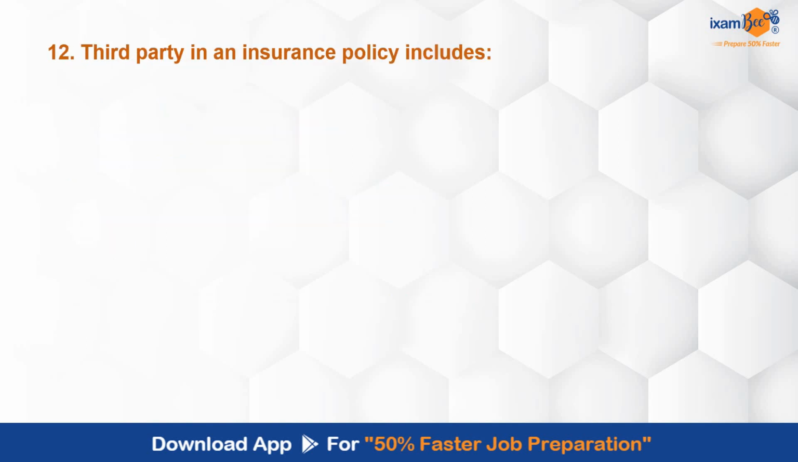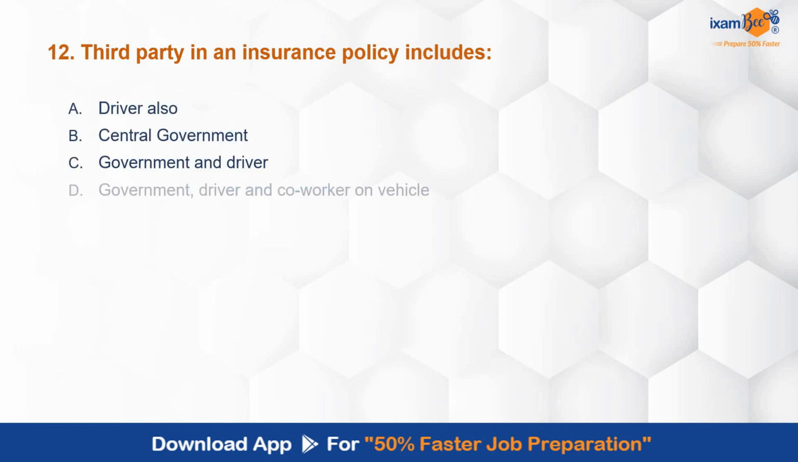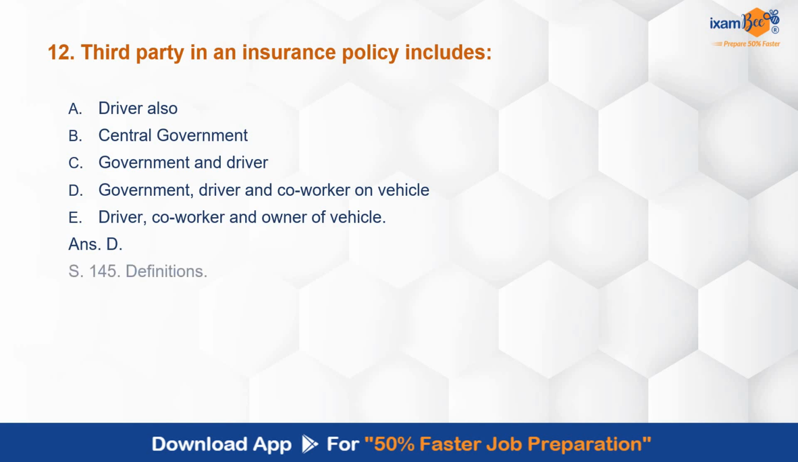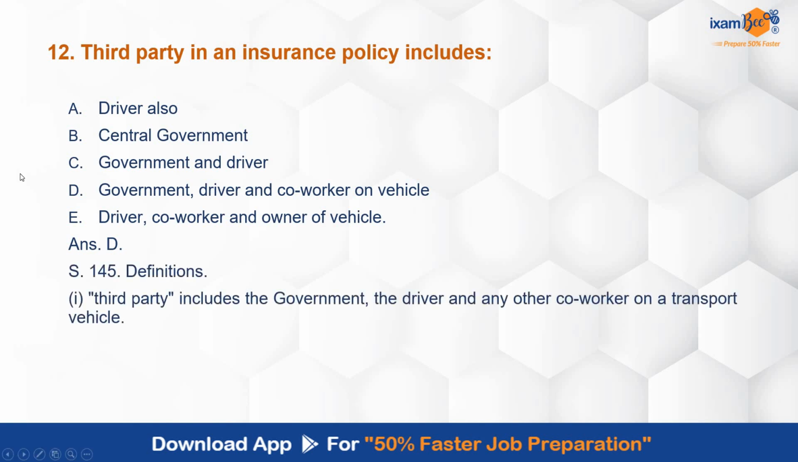Third party in an insurance policy includes driver also, central government, government and driver, government driver and co-worker on the vehicle, driver, co-worker and owner of a vehicle. So third party in an insurance policy includes whom? That is what is asked. Correct answer is D. Government driver and co-worker on the vehicle is included. This is also picked from the definition of third party. Many times we do not remember government, driver may come to mind, co-worker may not be remembered, so that's why be very specific about what all is included in third party.